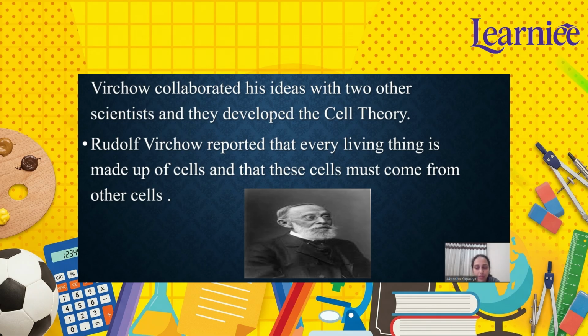So in 1855, Rudolf Virchow worked with the ideas of earlier scientists like Schleiden and Schwann and added a very important new principle to the cell theory. He stated that all cells arise from pre-existing cells. Now, what does this mean? That new cells are not formed spontaneously. Every new cell is formed by the division of an existing cell. This explains how growth, repair, and reproduction happen in living organisms.